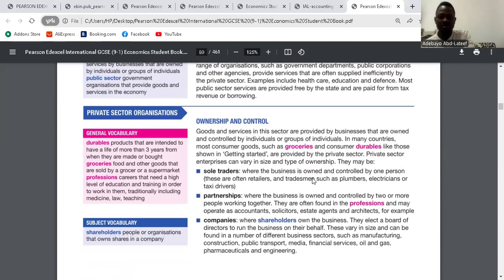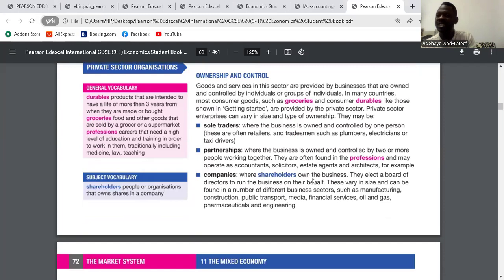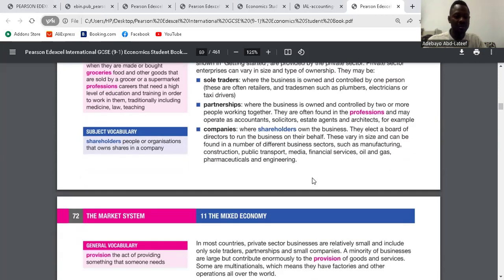The private sector consists of businesses that are controlled or owned by an individual or a group of individuals. Clear? What are the ownership and control of the private sector? They can be a sole trader, which means it's controlled by one person, a partnership of 2 to 20 people, or companies with shareholders. Clear?